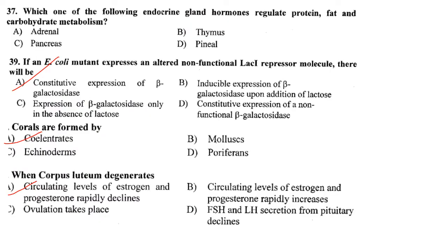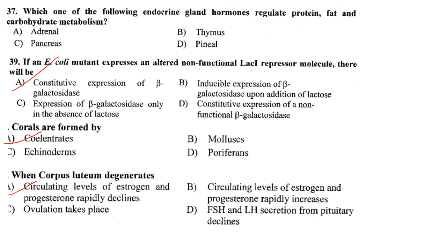So coming to the first question, which one of the following endocrine gland hormones regulates protein, fat and carbohydrate metabolism? Thyroxine is the hormone that regulates carbohydrate, protein and fat metabolism in the body, and it is a hormone secreted by the thyroid gland. But this is not given in the options, it might be a printing mistake.